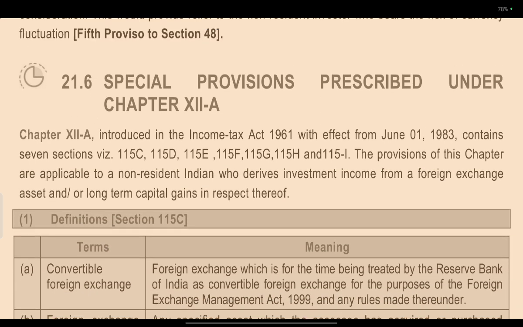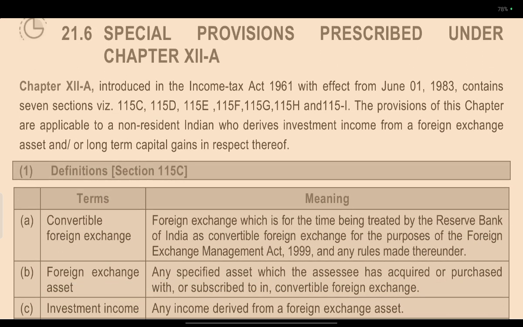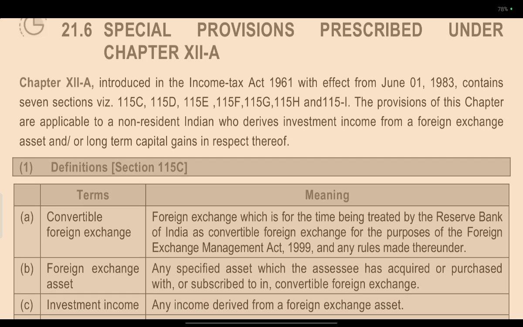Special provision respecting chapter 12A. Chapter 12A was introduced in the Income Tax Act effective June 1, 1983. It contains 7 sections: 115C, 115D, 115E, 115F, 115G, 115H, and 115I.